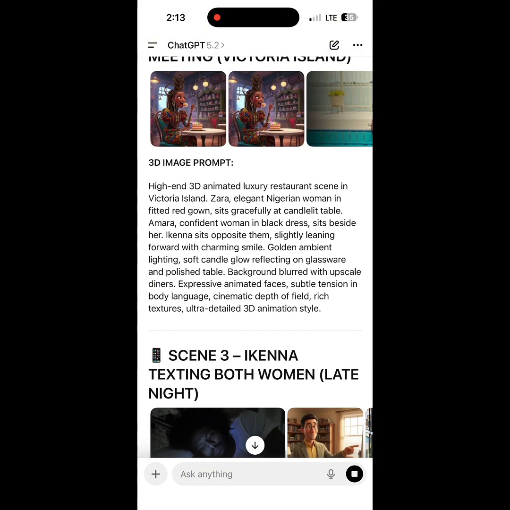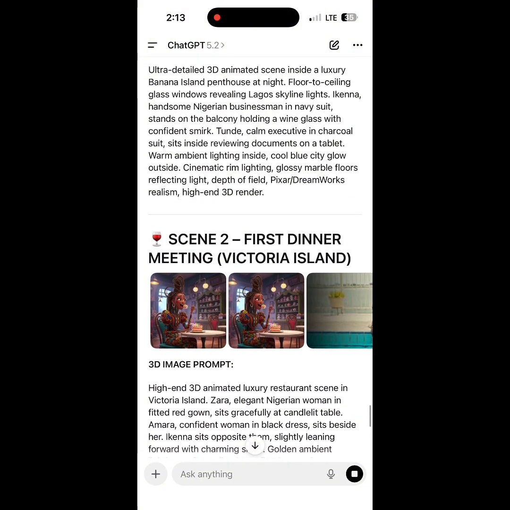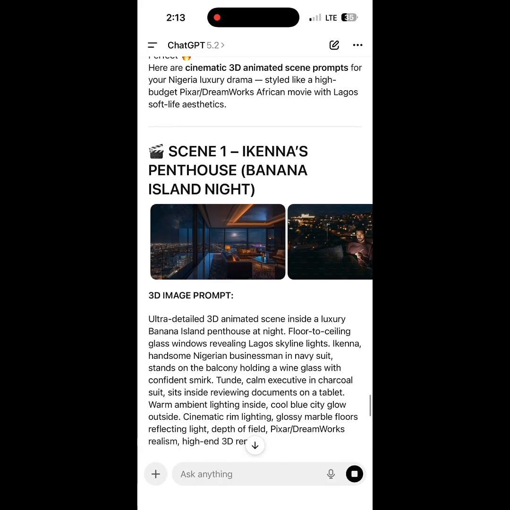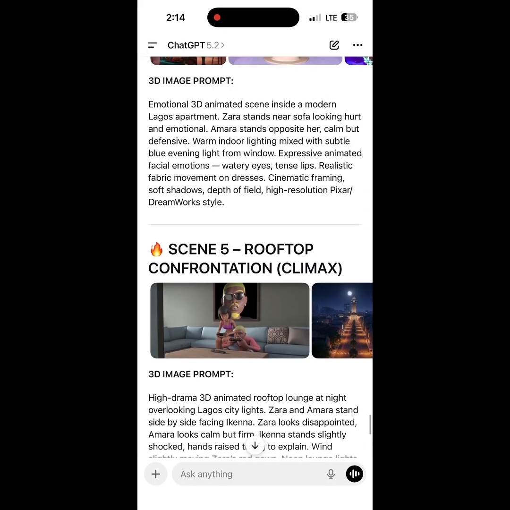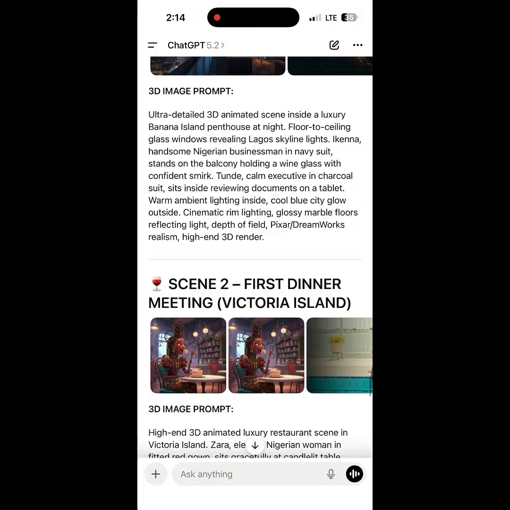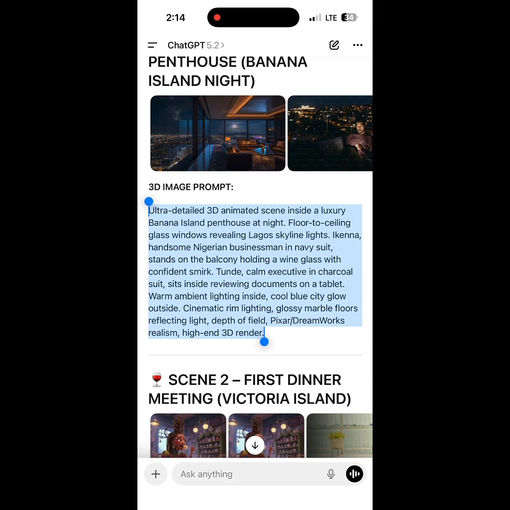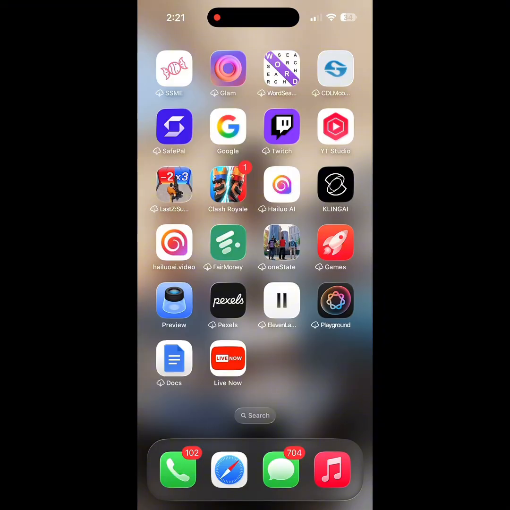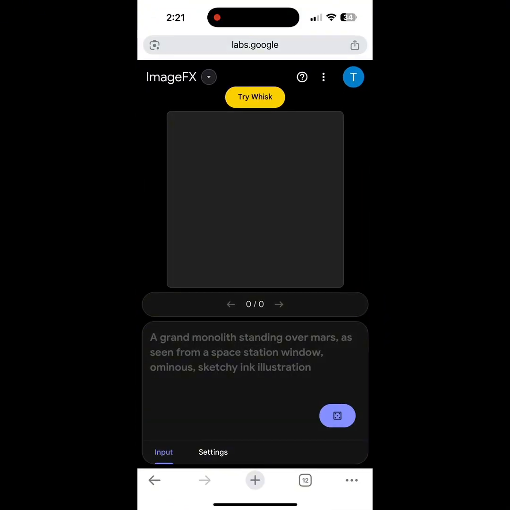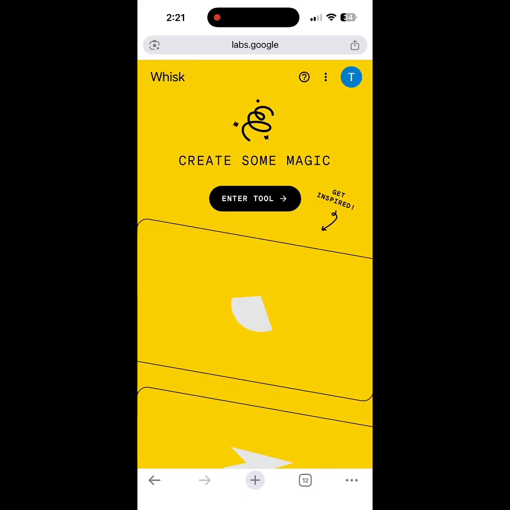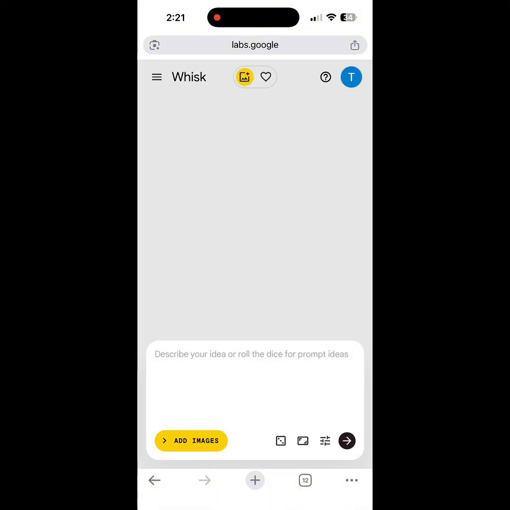Now, scene one, scene two, scene three. It depends on how many scenes your story has. So you get all of them. So what we do now, let's copy the prompt for scene one. And don't forget, we already have our images ready. So now let's go to Image FX again. See these three wings, this yellow. So click that yellow thing. So you come here, click enter tools, then we are here.